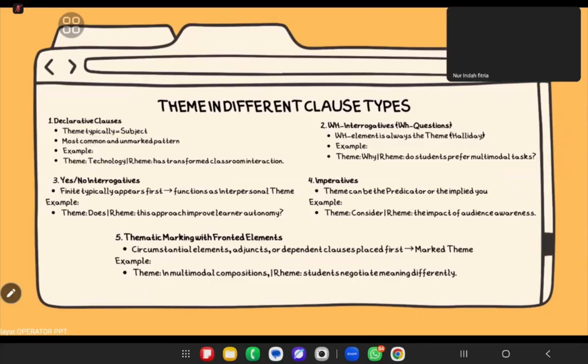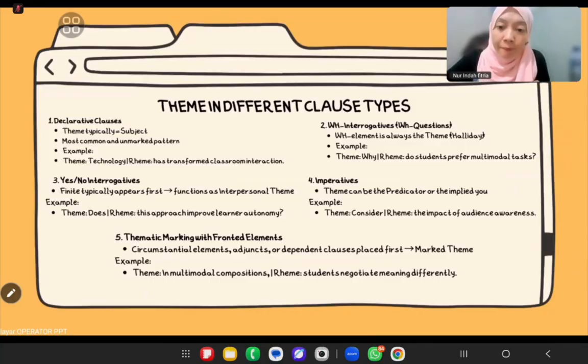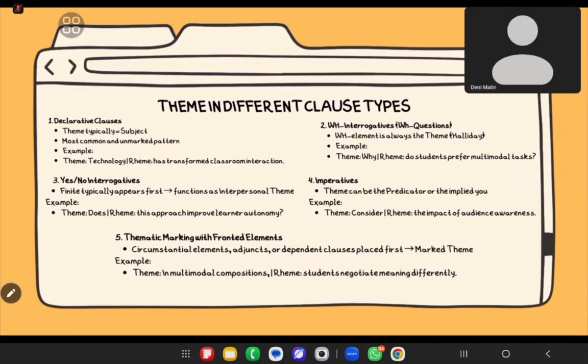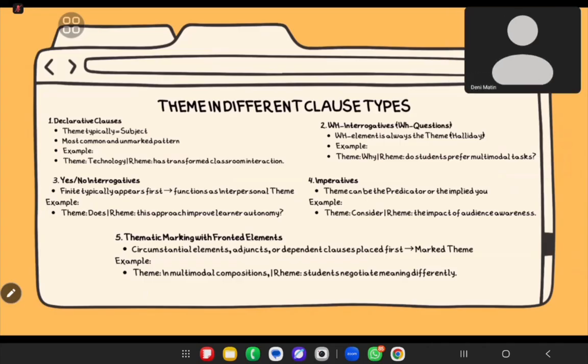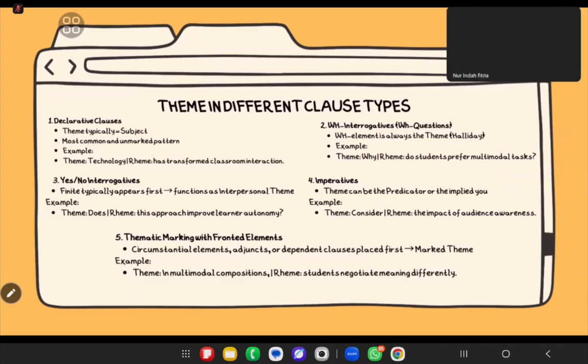Now for WH themes. Whenever we ask something beginning with why, what, or how, the question word itself becomes the point of departure. For example, why do students prefer multimodal tasks?